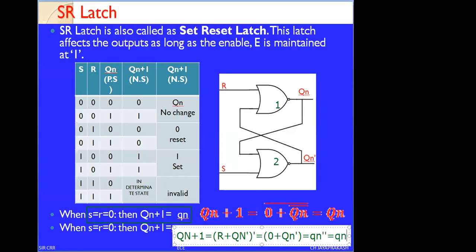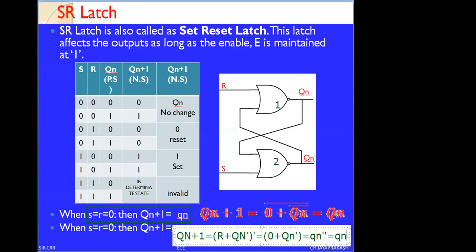And here I am explaining this operation based upon the output equation. If you observe this output equation, the next state of Qn is Q of n plus 1. We have written Q of n plus 1 equals R plus Qn bar whole bar. Therefore, we can write R equals 0. This is equal to Qn. This is the condition for when S equals 0 and R equals 0. The next state equals Qn.